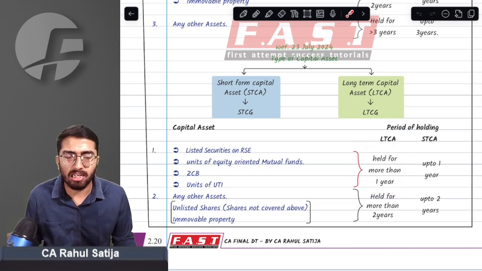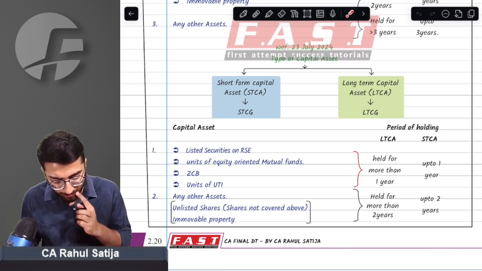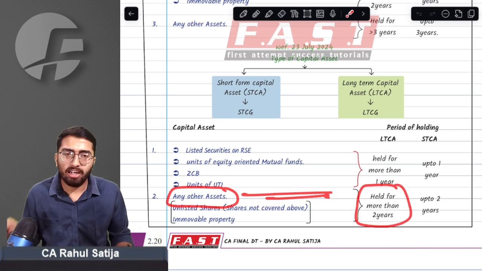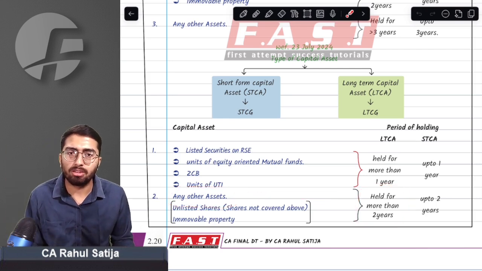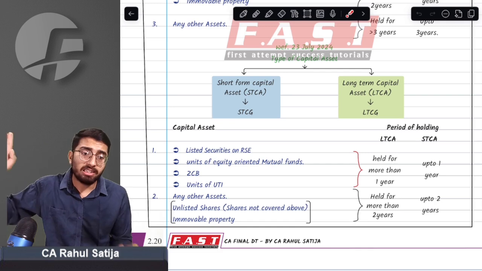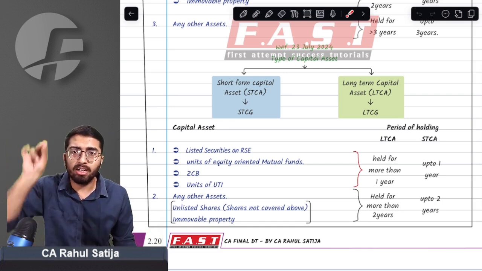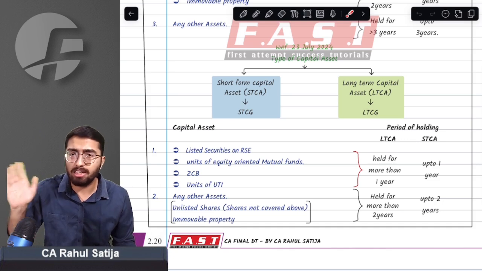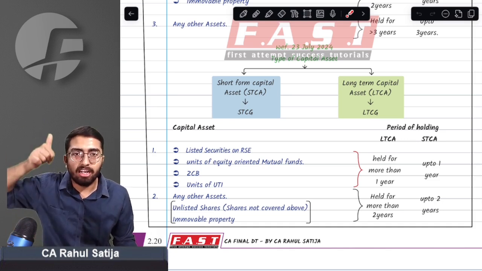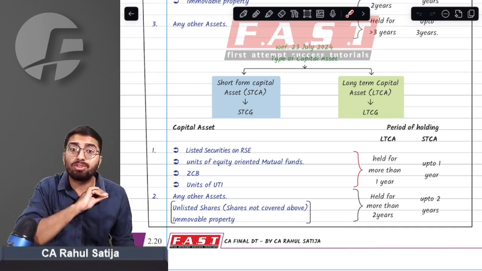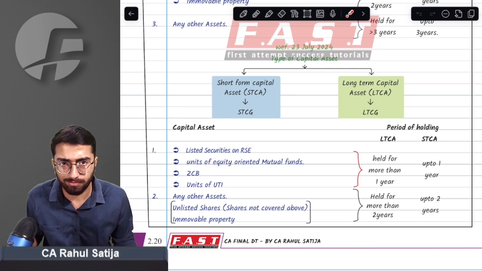The second major change being done in this period of holding concept is, sir, any other asset, if you held it for more than 2 years, it is long term, otherwise short term. Now we do not have any concept of 3 years of period of holding. Any asset, if held for more than 2 years, is long term. You don't need to check anything else.